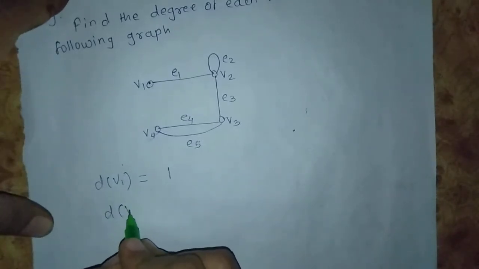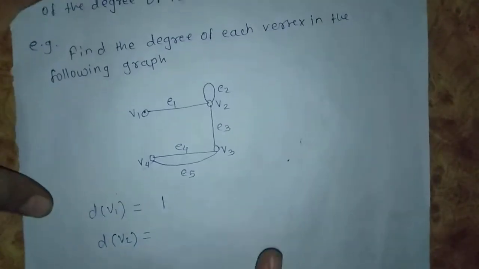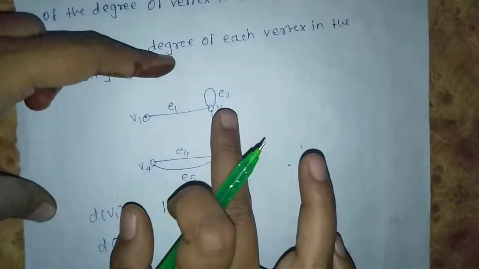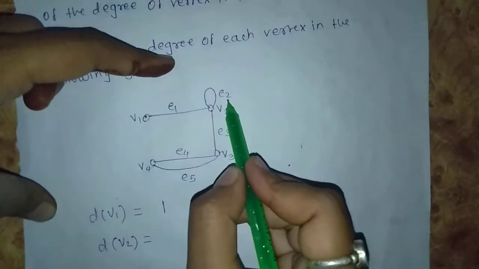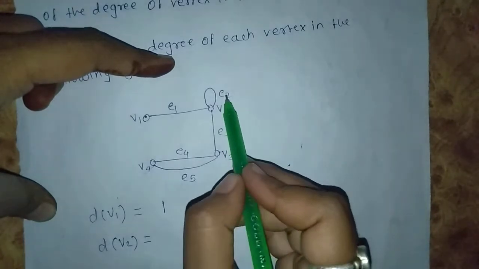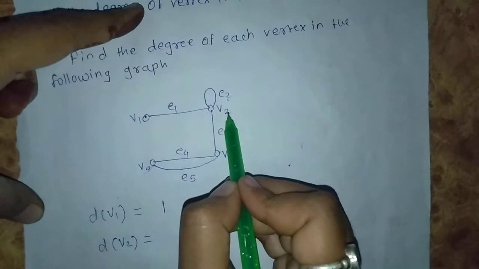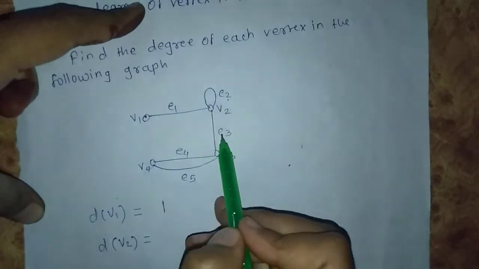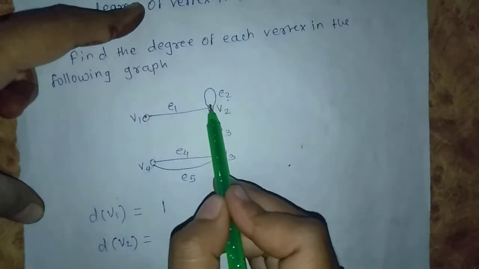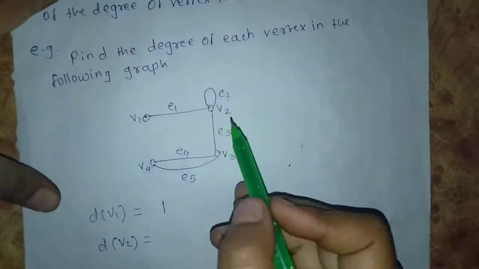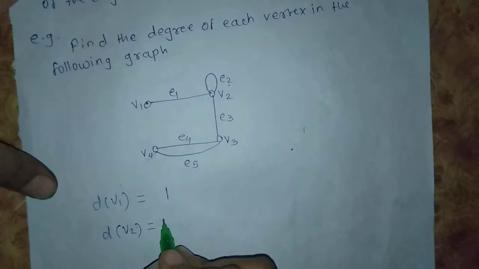Degree of v2: here you can see that e1, e2, e3 are incident on v2. Here e2 is a self loop, so e2 is counted twice. So the number of edges incident on v2 is 1, 2, 3, 4, because the loop is considered 2. So the degree of v2 is 4.